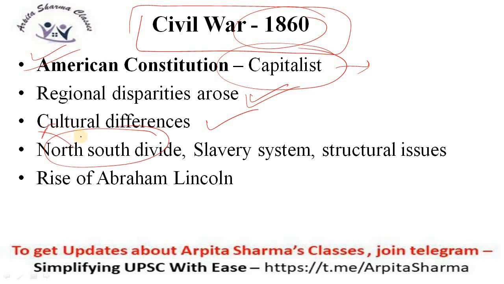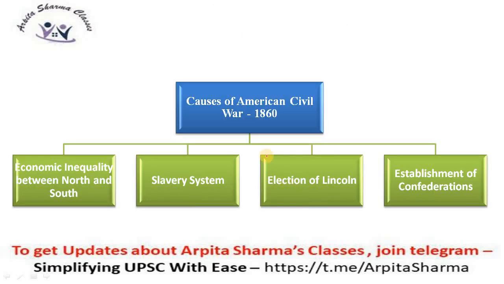North was much more industrialized. The South was based on agriculture, the primary occupation of the people. The slavery system was there, structural issues were also there, and also the rise of Abraham Lincoln, who was hell-bent to abolish slavery. So these were the factors which gave rise to a civil war in America.